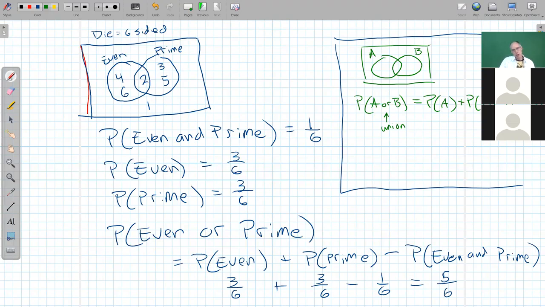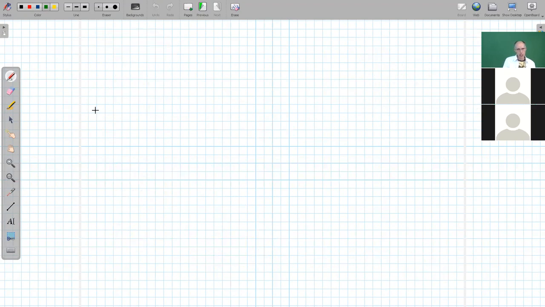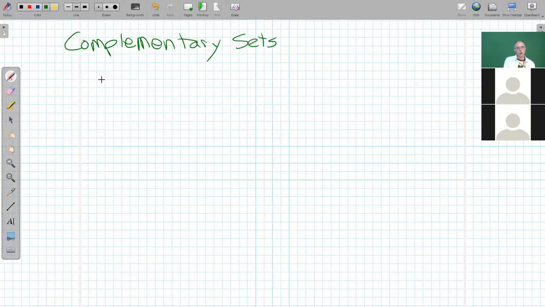Other things that are important related to set theory and probability: a complementary set. So we might have some event, and I'm just going to call it A. It could be, for example, even.